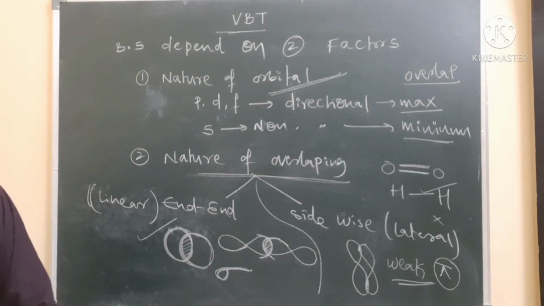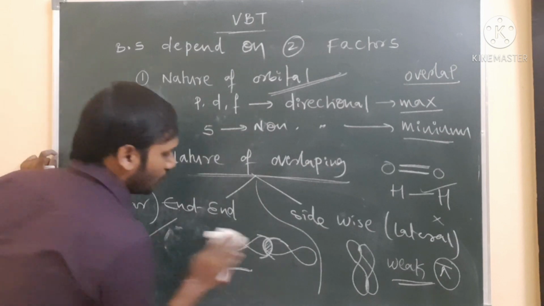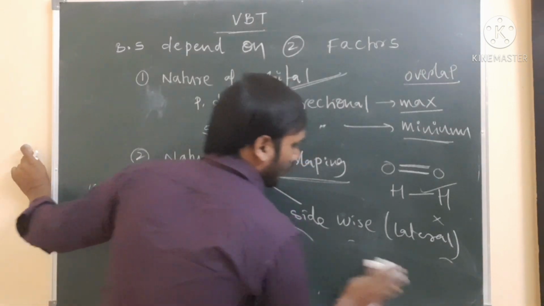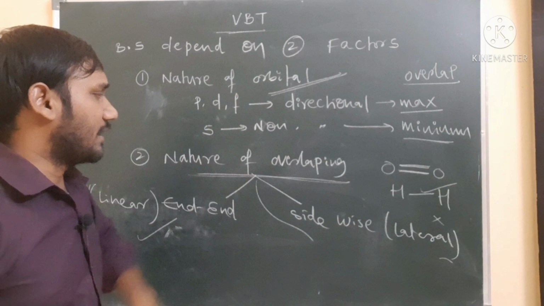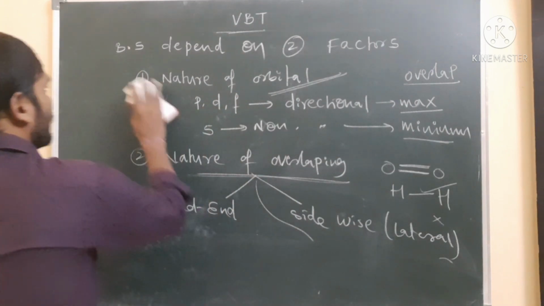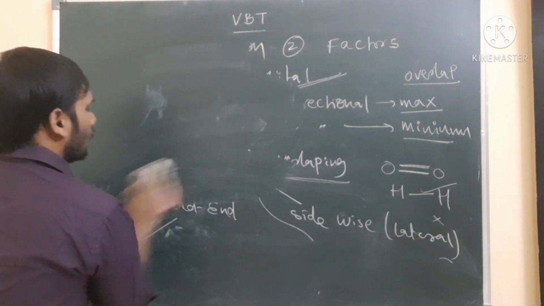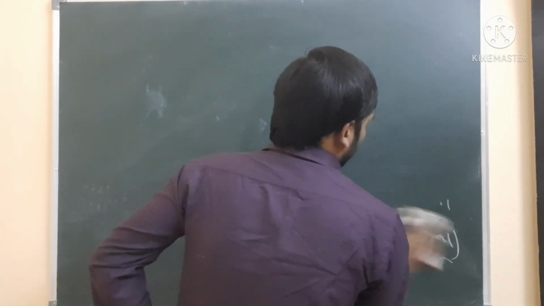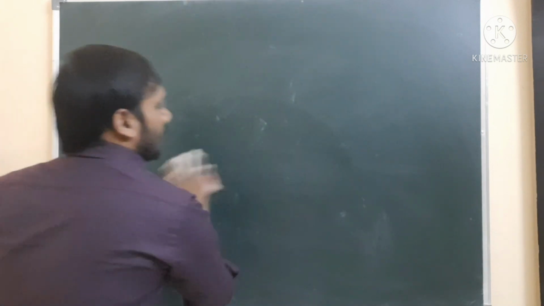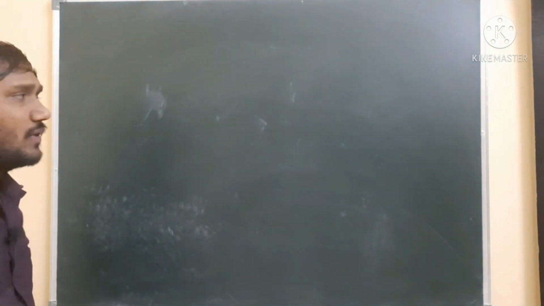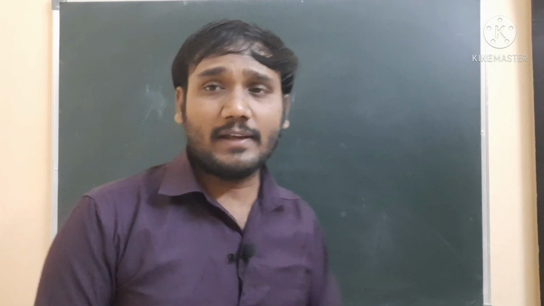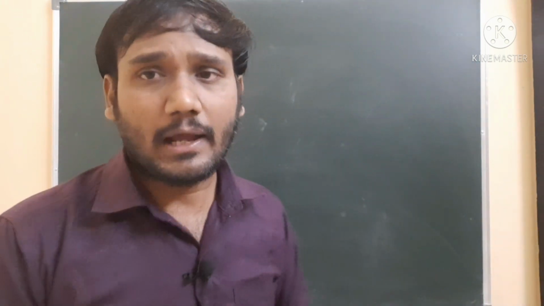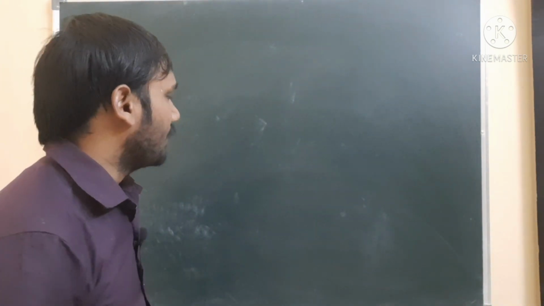Next, two types of overlappings take place. One is the nature of the orbital, and another one is the nature of overlapping. So bond strength depends on two factors: the nature of overlapping and the nature of the orbitals. So the nature of overlapping and the nature of orbitals are completed.